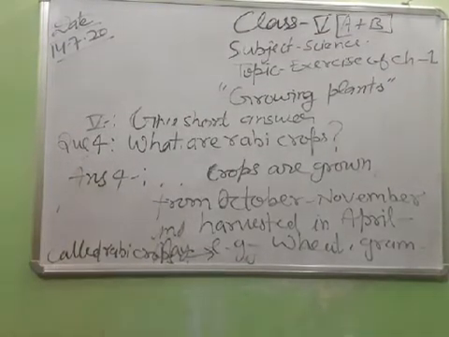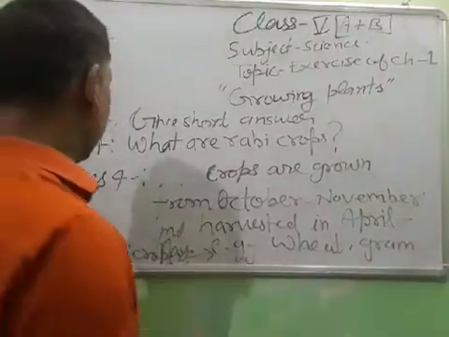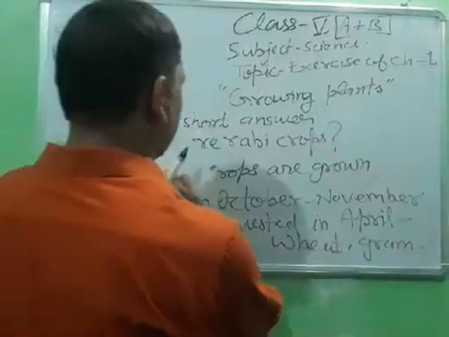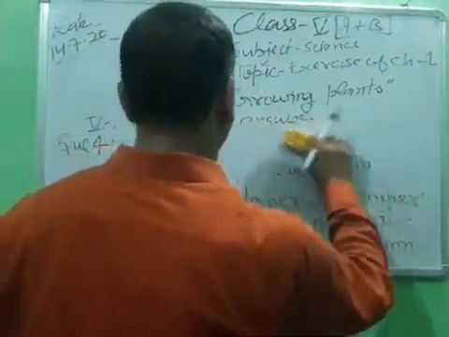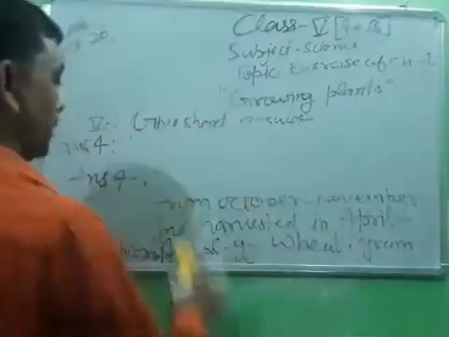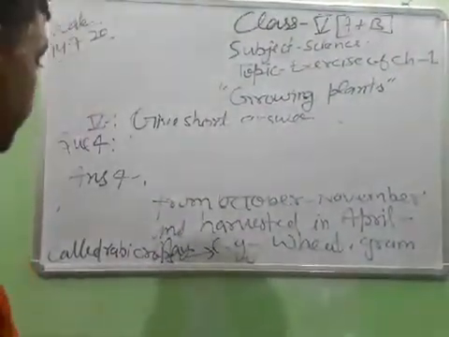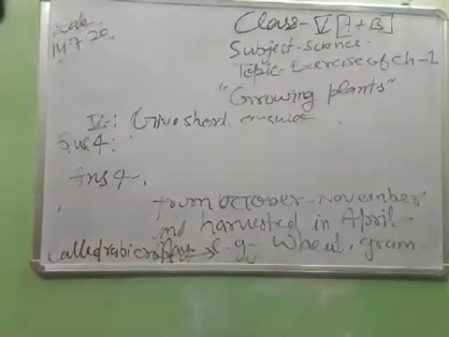Now student, write down the fifth question. What is the fifth question? Open your book, turn the page.